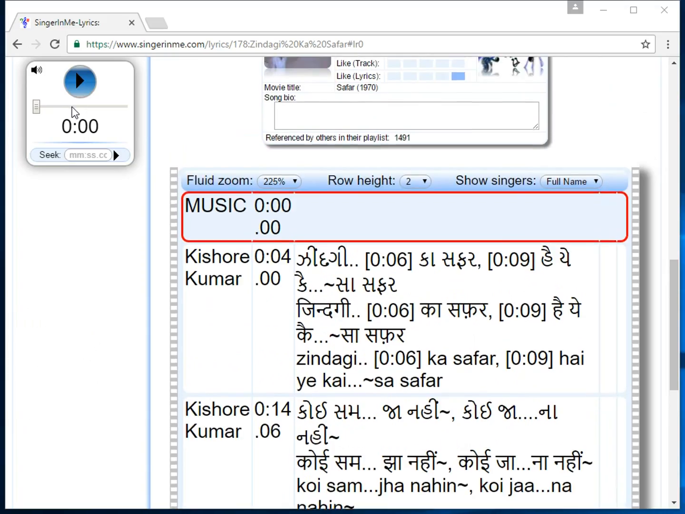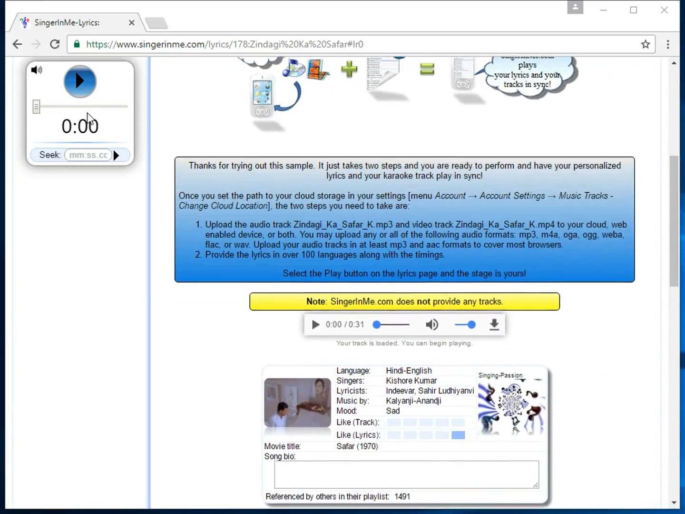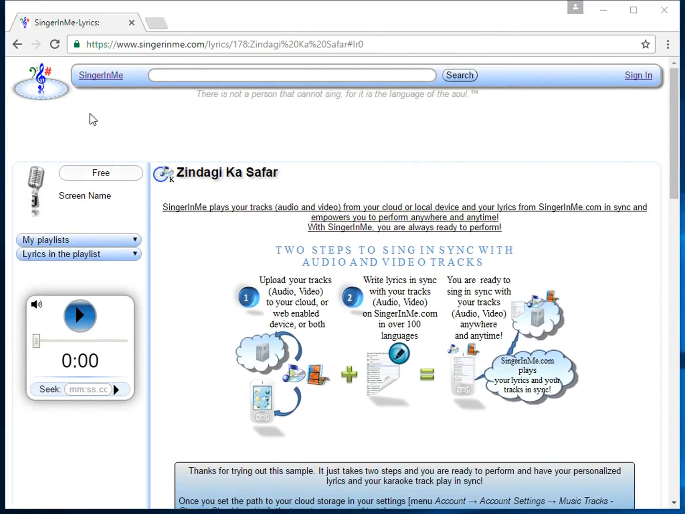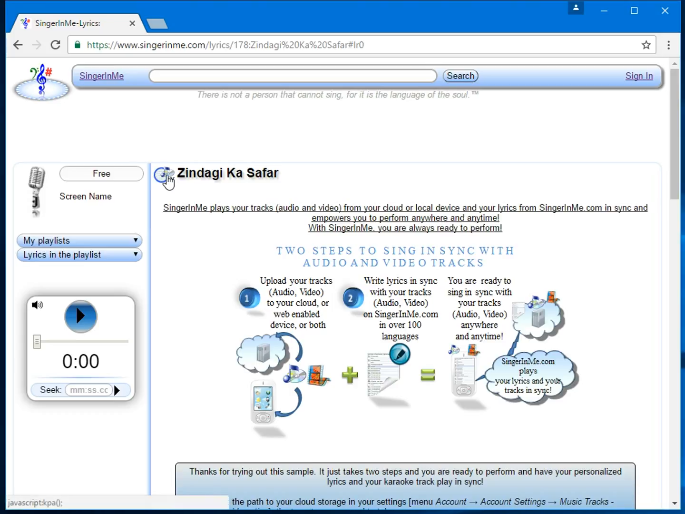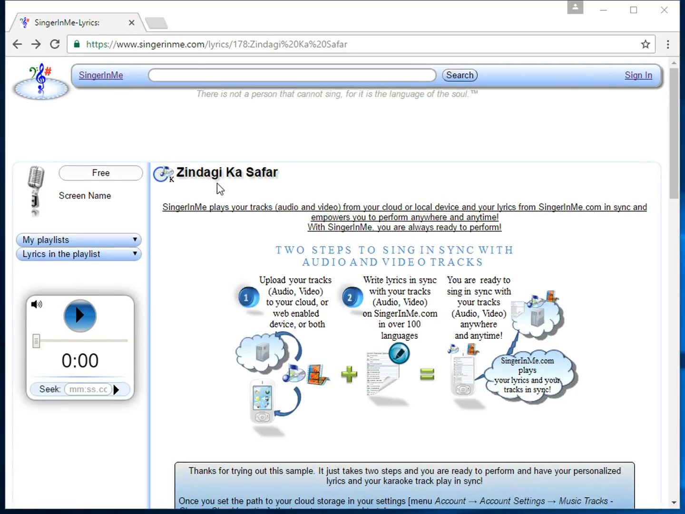Before I play the track, let me go to the top of the page and explain some of the details. This icon suggests that there is a karaoke track on the web that plays in sync with its lyrics. Clicking on this icon will load the track from the web and you can begin singing at once. This is the title of the lyrics. Because this is a sample page, it has additional information on the lyrics page.